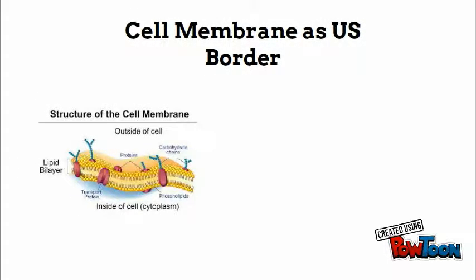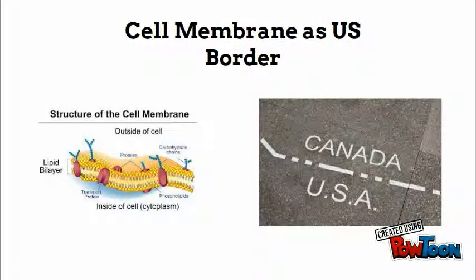I compared the cell membrane to the United States border. I did this because the cell membrane allows some things in but keeps other things out, just like the U.S. border. The U.S. border allows some people to cross legally and turns other people away, including intruders.